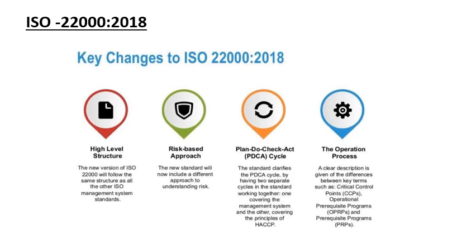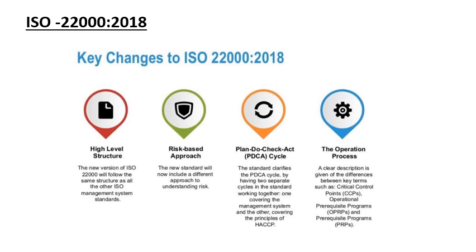Then next it is ISO 22000:2018. So ISO 22000 has been amended and it is converted to ISO 22000:2018. And what are the key changes to ISO 22000:2018? These are the four things that are added to this version. First, the high level structure, then the risk-based approach, then mainly plan, do, check, act, that is the PDCA cycle, and the last, the operational process.